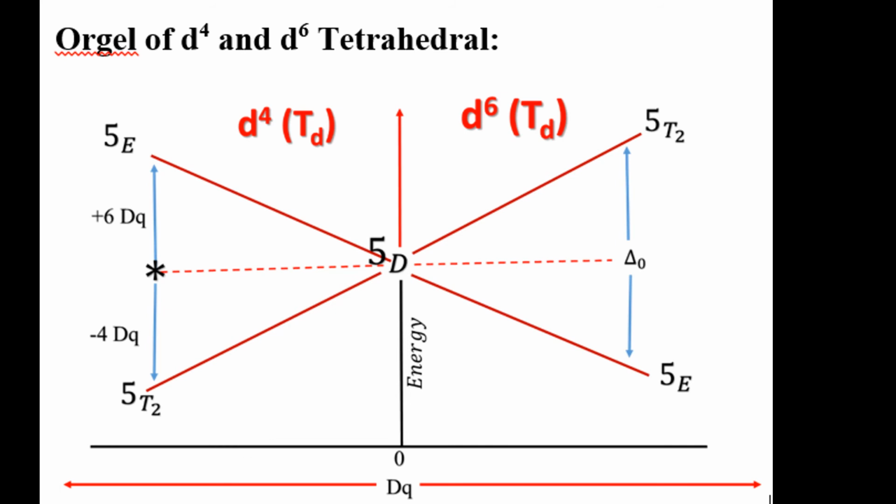it is vice versa. The bottom point in case of D4 goes to the top in D6, so in D6 the top point is 5T2, and the higher energy E set in case of D4 goes to the bottom point in case of D6, that is the lowest energy. And this is the energy presentation diagram for the Mulliken term symbol.